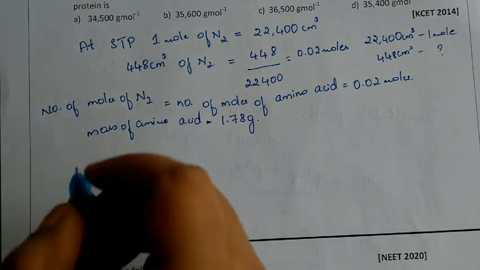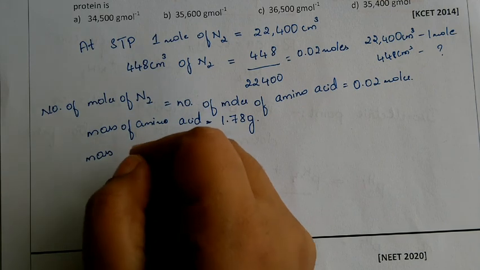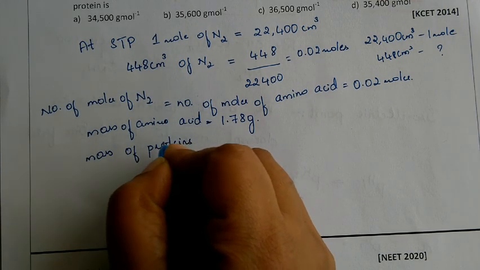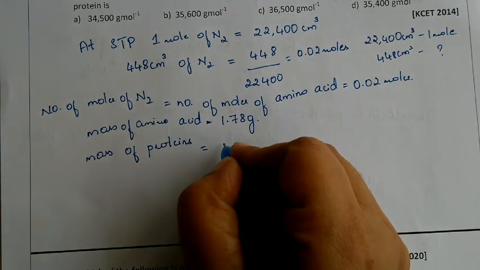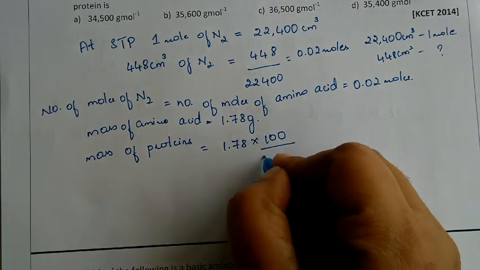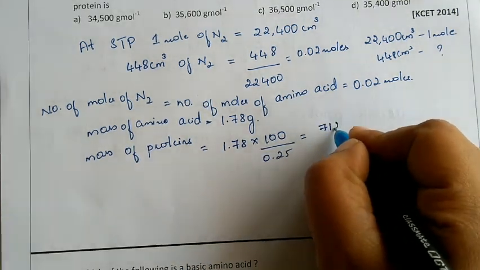Next, for the mass of protein, the percentage they mentioned is 0.25%. We are going to convert that into grams. So mass of protein is equal to 1.78 into 100 divided by 0.25. That is equal to 712 gram.